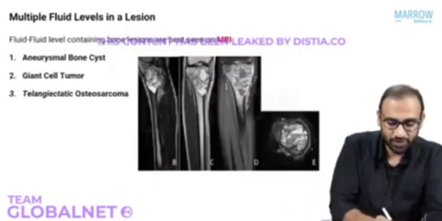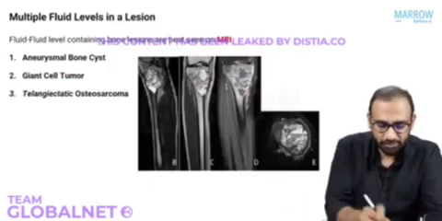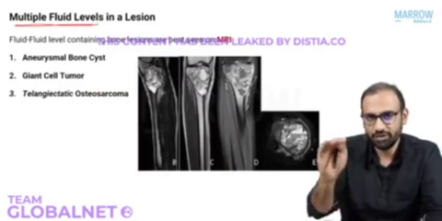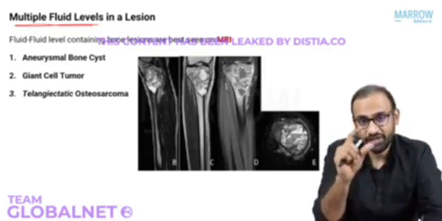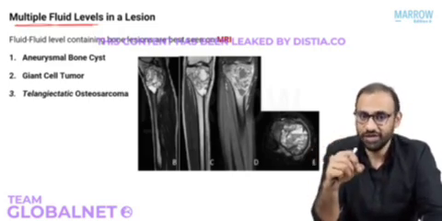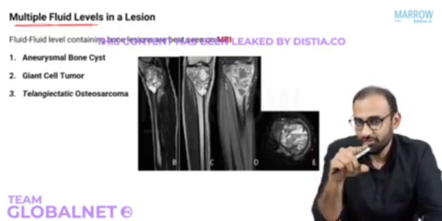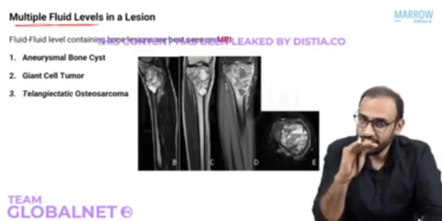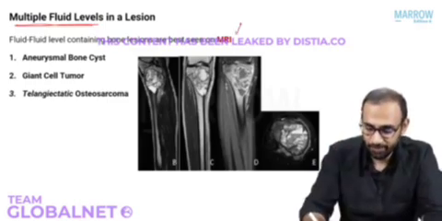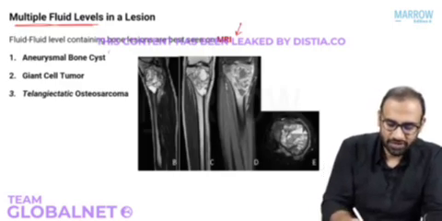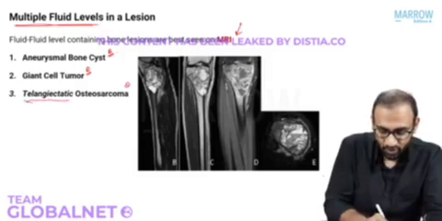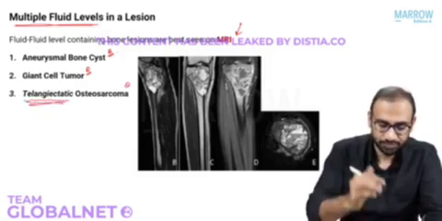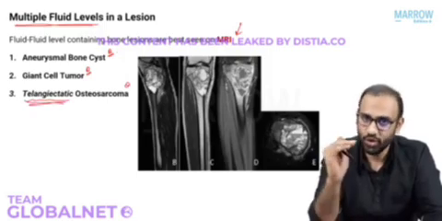Now the next thing that I want you to know is there are certain lesions that give you multiple fluid levels. So obviously when there are multiple fluid levels in a lesion, which means that there are multiple cavities. So multiloculated lesions. So what are these lesions that have multiple loculations and will give you multiple fluid levels on MRI? Direct MCQ. Obviously one is aneurysmal bone cyst. Another is giant cell tumor and a variant of osteosarcoma known as telangiectatic osteosarcoma. These all will give you fluid levels on the bone.